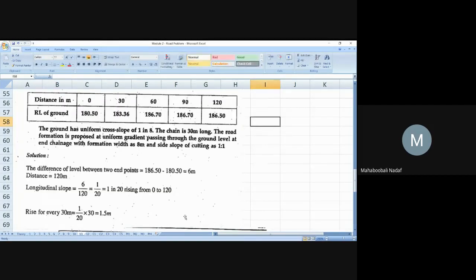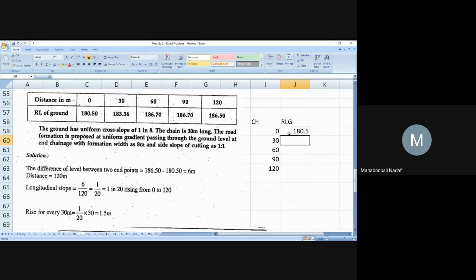What is the first one? Chainage. So what should I write for chainage? 0, 30, 60, 90, 120. So next is what? RLG, RL of ground.